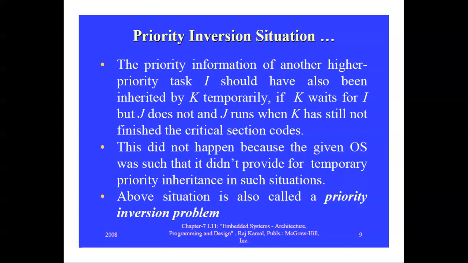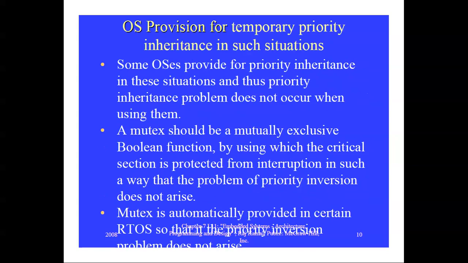This did not happen because the given OS did not provide for temporary priority inheritance in such situations. Such provision is not commonly provided by every OS. If it occurs, that peculiar problem is called the priority inversion problem.